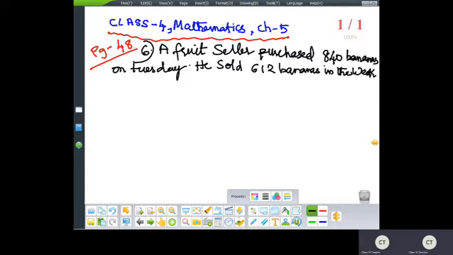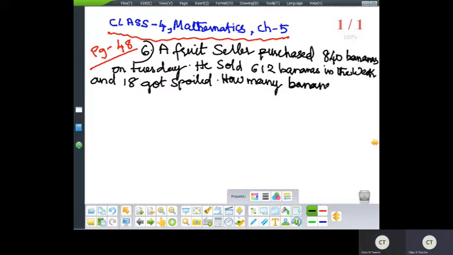And 18 got spoiled. How many bananas does he have at the end of the week?